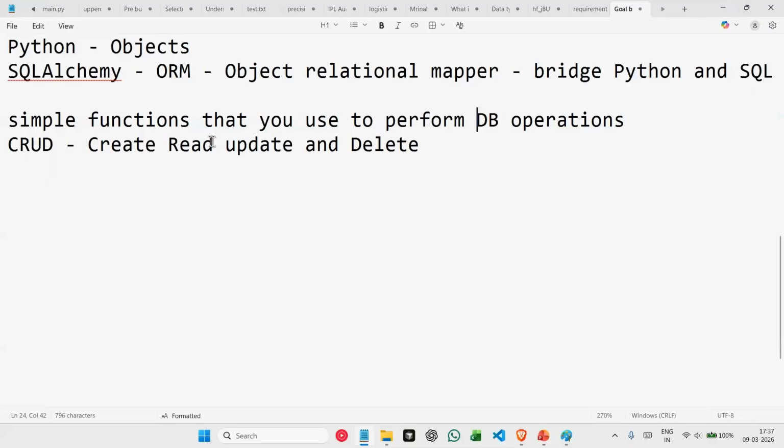SQL Alchemy also automatically converts your data from table format to object format, so that Python can better understand. So it acts like a translator basically. It translates data from table format to object format, which is why it is called an object relational mapper, where it is taking the object understanding of Python and also the relational databases that we have, which is SQL, and it is mapping both of them.